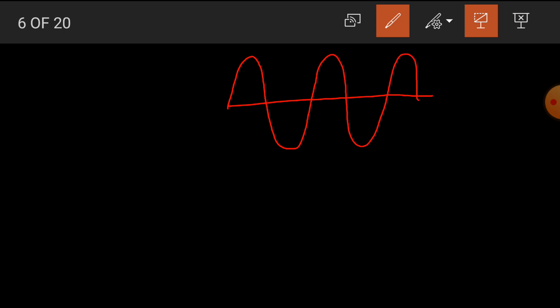Here one sine wave is shown. Here this part is called one oscillation. The number of oscillations completed in 1 second is called frequency, while the distance between two successive crests or two successive troughs is called wavelength.